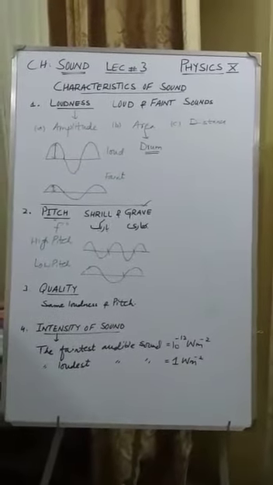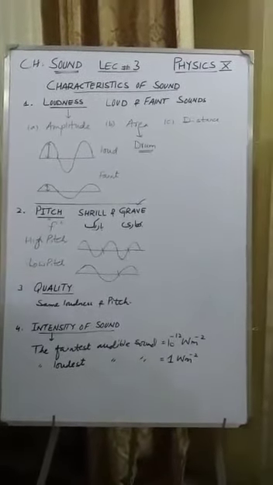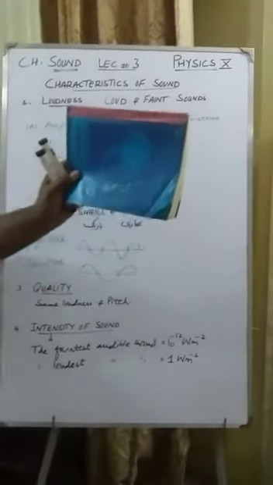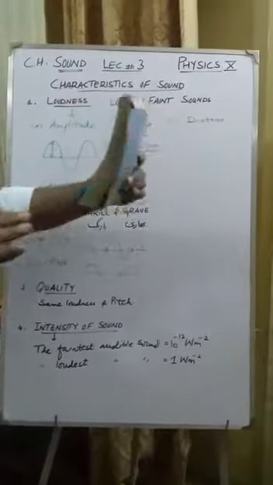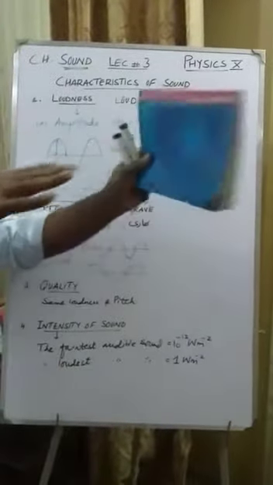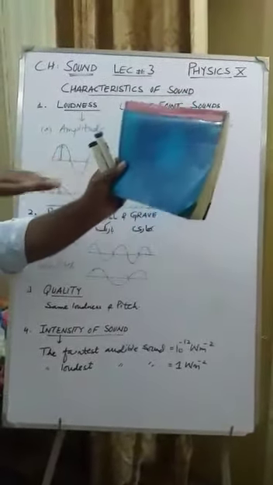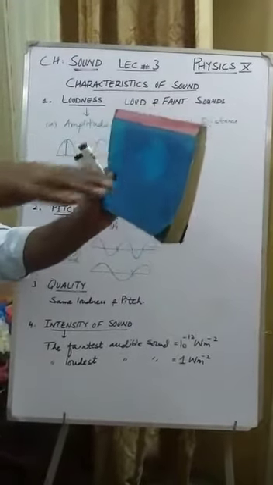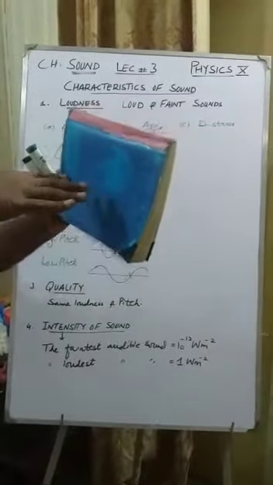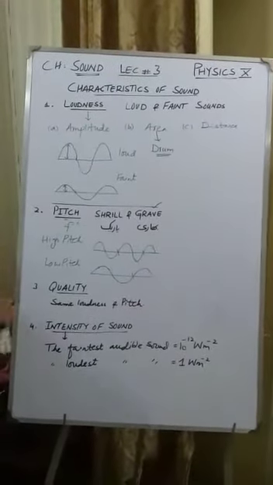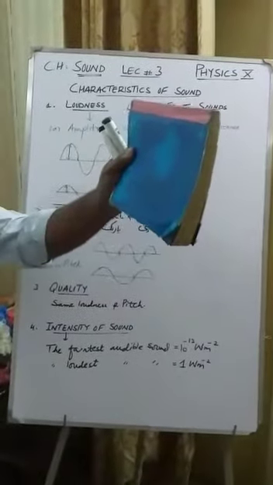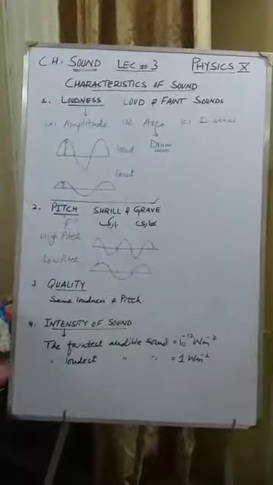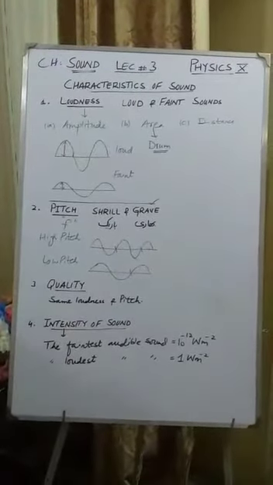Last one I am coming to is intensity of a sound, and try to understand it. Let's suppose this is the unit area and these are the sound waves. Sound waves can go like this, so these are parallel, and here sound waves are going perpendicular. So sound waves passing through unit area held perpendicular to the direction of sound waves is known as intensity of a sound. This is unit area, sound waves are passing, this is placed perpendicularly. So how many sound waves are passing from here, that we discuss as intensity of a sound.